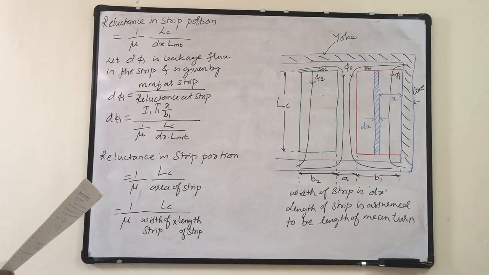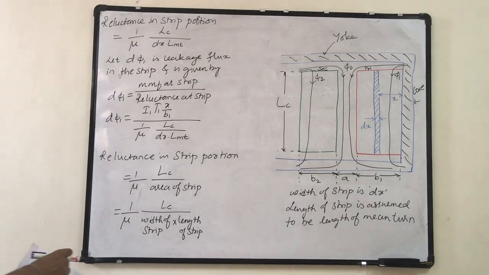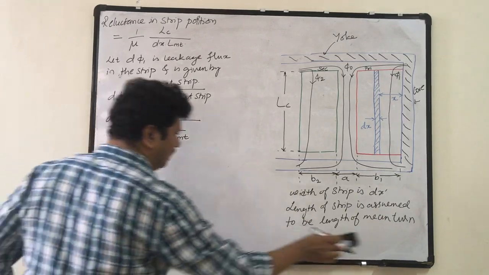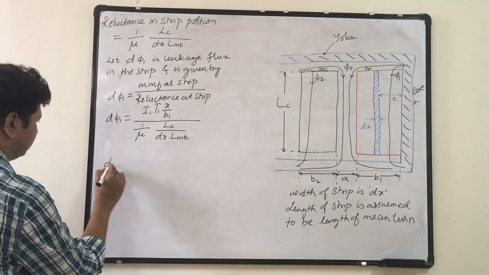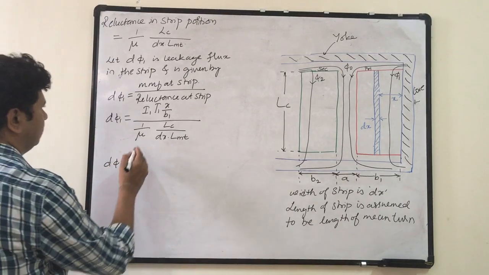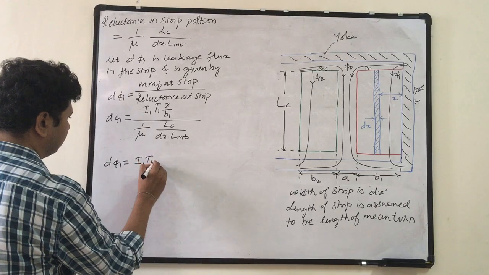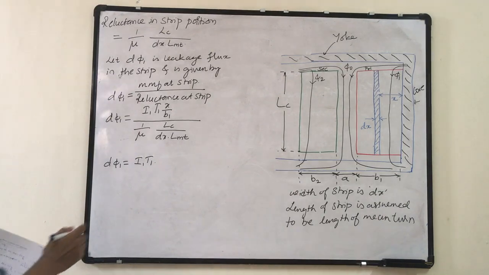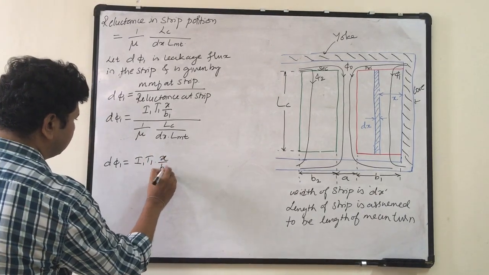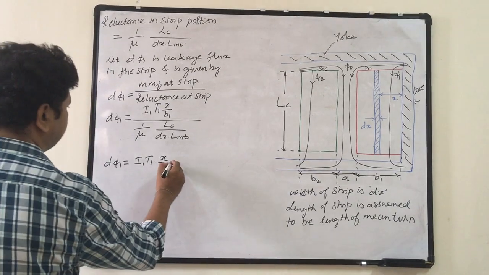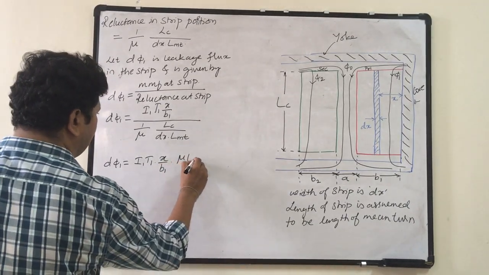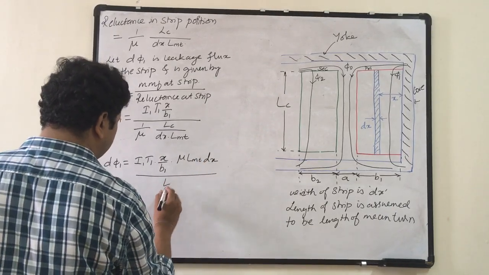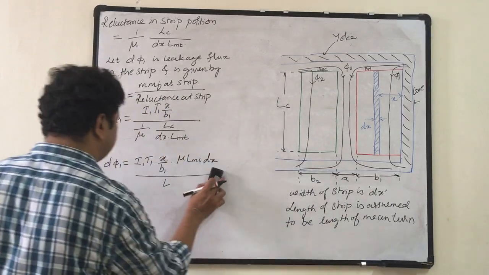Now, by rearranging the terms, I will write d phi 1 is equal to I1 T1 into x upon B1 into mu LC by dx into LMT.